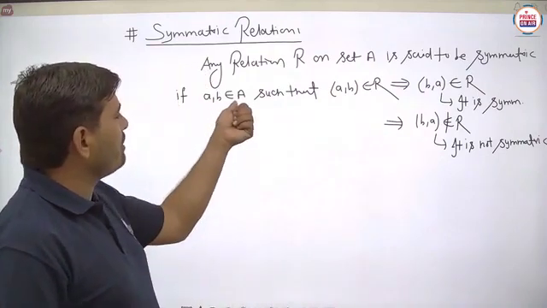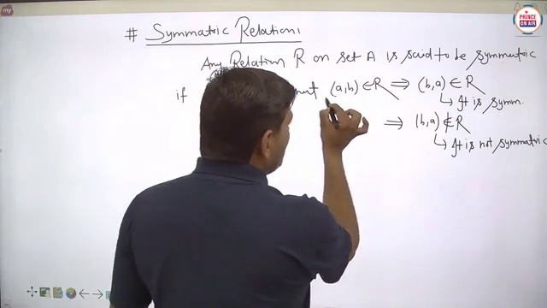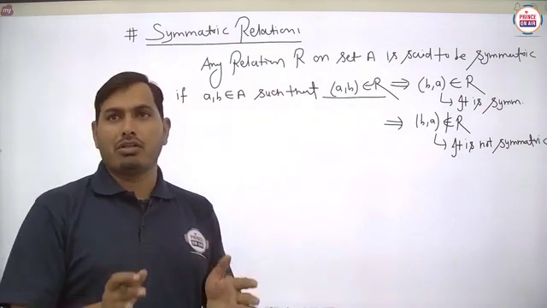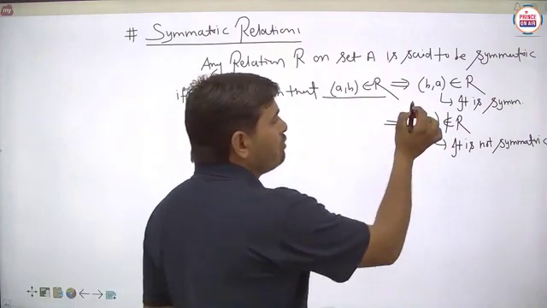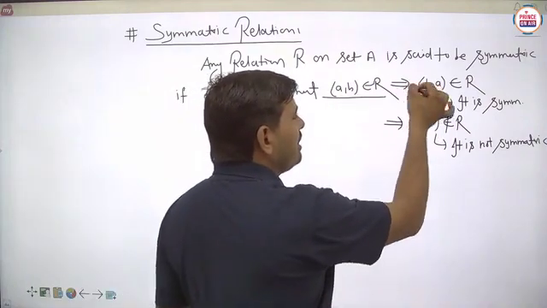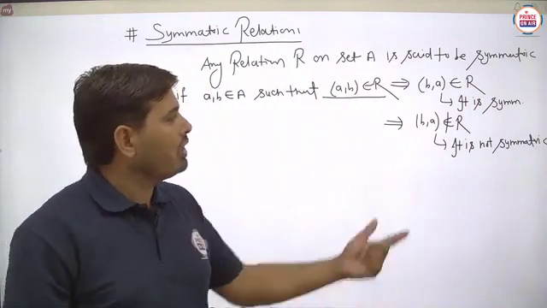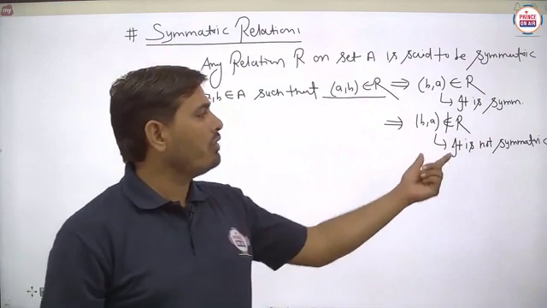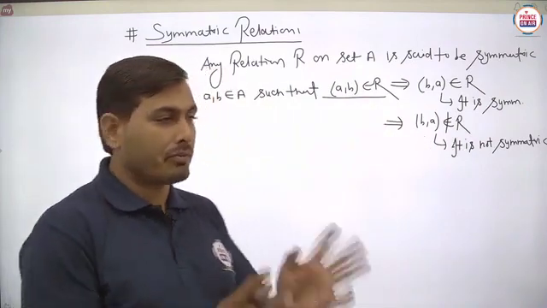Suppose (a, b) belongs to the set A and this ordered pair exists in the given relation. Then we have to check, if (a, b) belongs to R, then does (b, a) belong to R or not? Is it to be clear? Then it is symmetric. If (b, a) does not belong to R, then we can say that it is not symmetric. Is it to be clear?